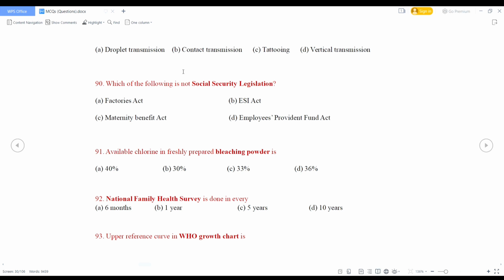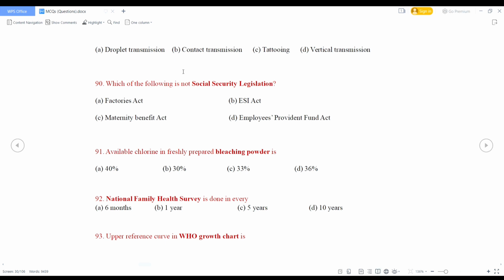Which of the following is not Social Security legislation? Factories Act, ESI Act, Maternity Benefit Act, Employees Provident Fund Act. So what is the right answer? Factories Act, because this Factories Act primarily deals with the regulation of factories and labor conditions, focusing on issues such as working hours, health, safety and welfare of workers.